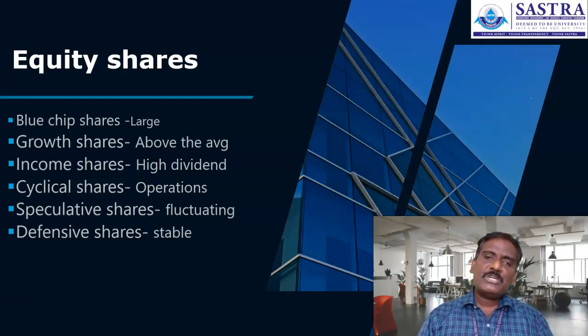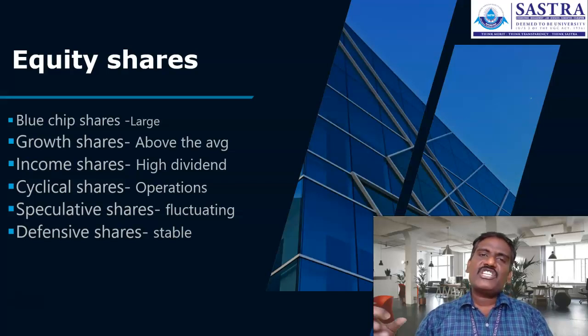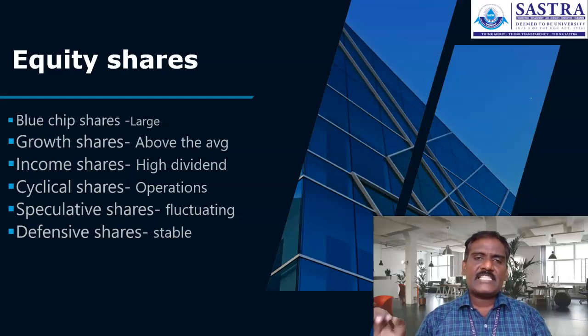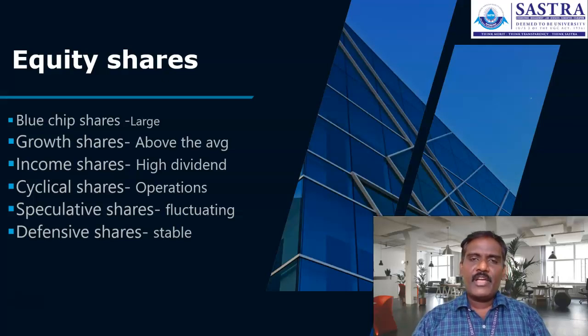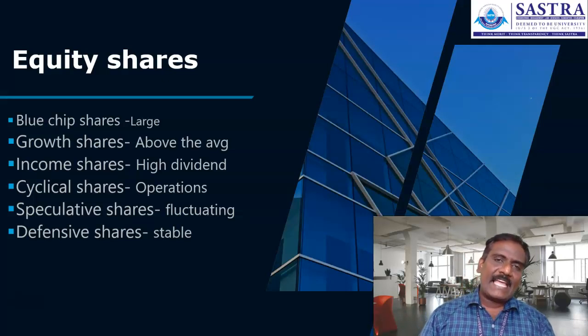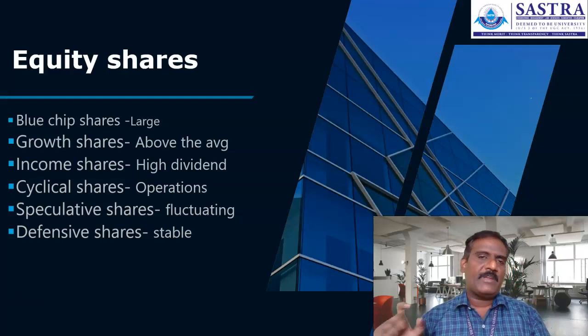The first one, blue chip shares. Those companies are well established companies, large scale enterprises, large capitalized and financially sound companies. They stand in the category of blue chip companies. The level of risk is low, and an average rate of return can be expected from that kind of company.